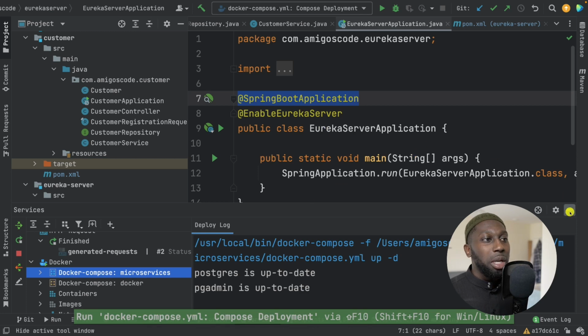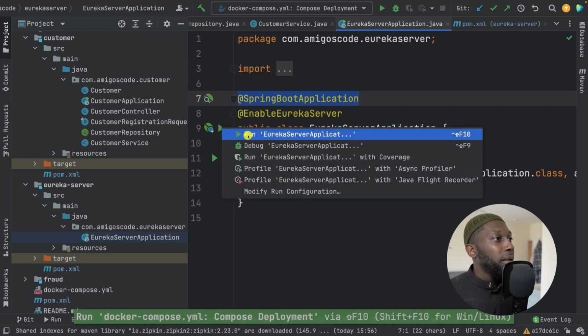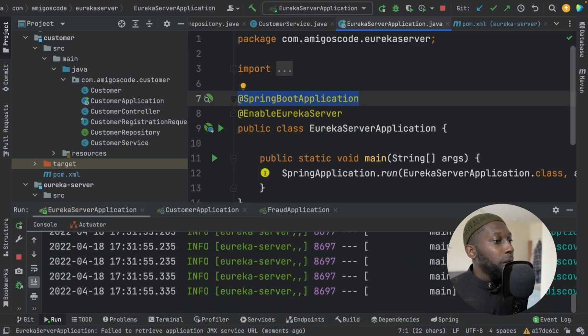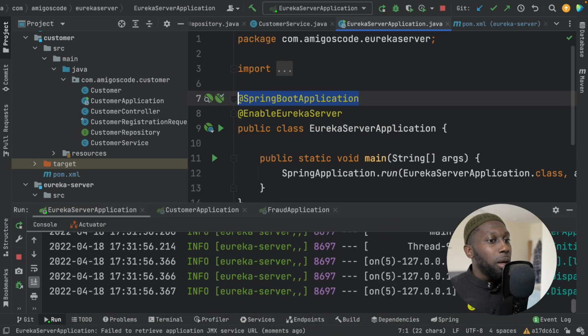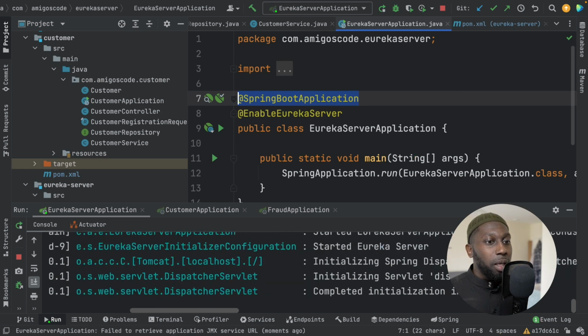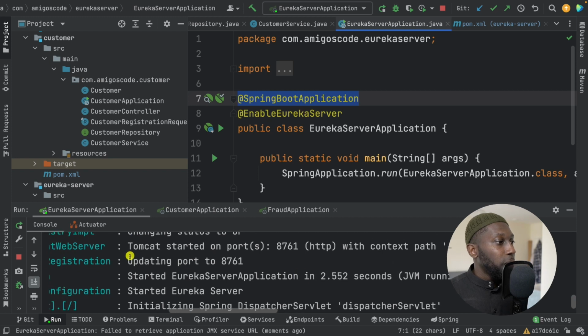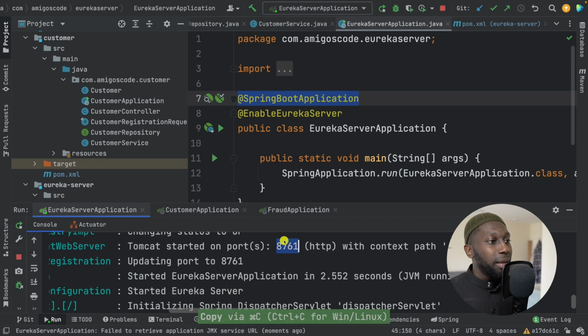Oh, actually, I just pressed the wrong button. So here, run. There we go, up and running. And if I show you in here, there we go. So Tomcat started on port 8761. So let's just try and hit this endpoint.